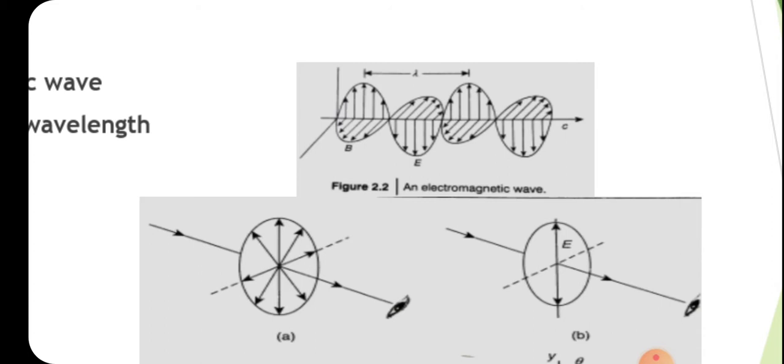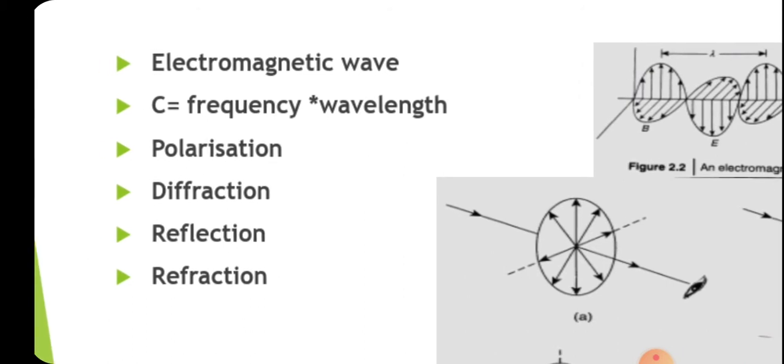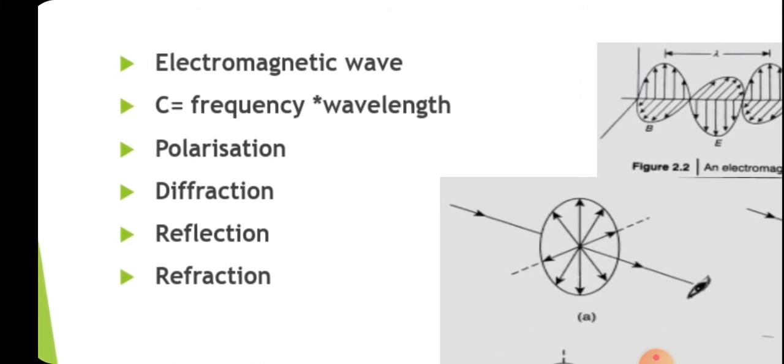travel. All electromagnetic waves, regardless of their frequency, travel through a vacuum at the same speed, that is the speed of light. That is, the speed of light is c. We all know that c is equal to frequency times wavelength, that is, c is equal to f lambda. So an electromagnetic wave propagating in the positive x direction will have the velocity c equal to f lambda.